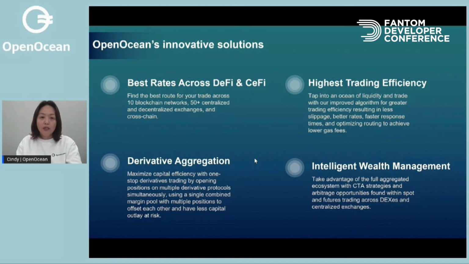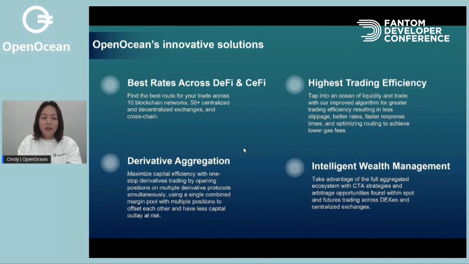In the future, we are going to aggregate derivative products. This starts this month. We will aggregate decentralized derivative products and switch routes for users to trade with the best price on derivatives trading. And we will launch our combined margin products to offer one-stop derivative trading.